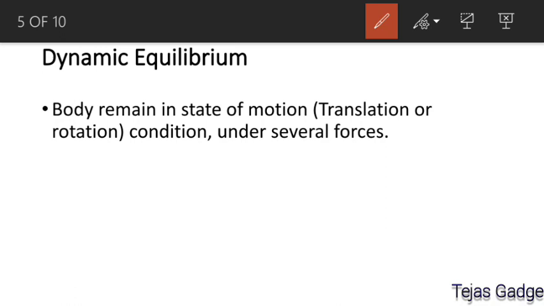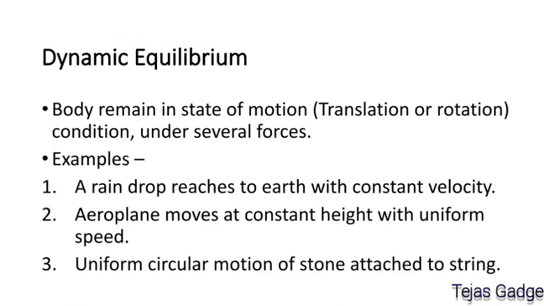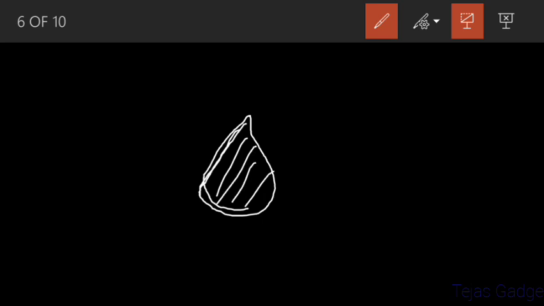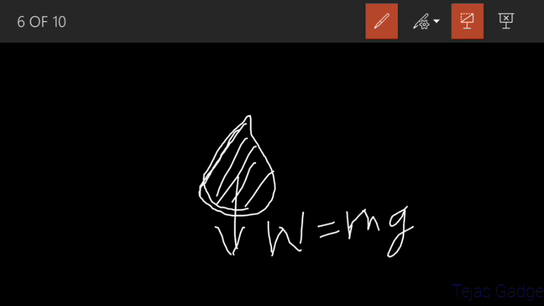Getting this? Now see another example. A raindrop reaches the earth with constant velocity. So when a raindrop reaches the earth with constant velocity, what are the forces acting on it? Let us say a raindrop. Okay. So the first force will be the weight, which is equal to mg. Is it right? And the second force is the drag force.